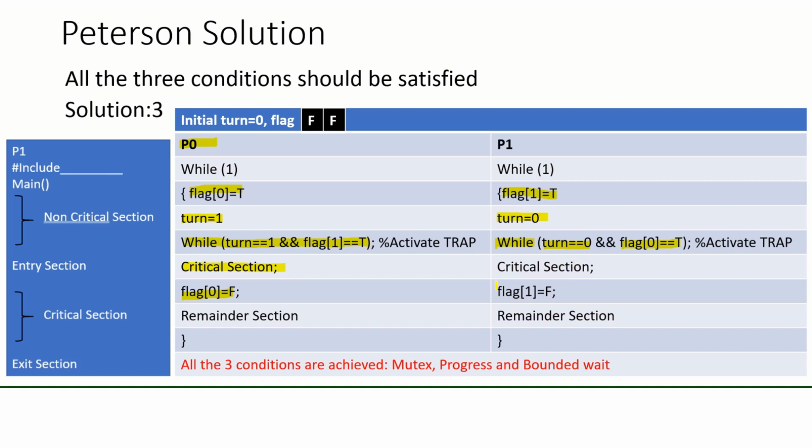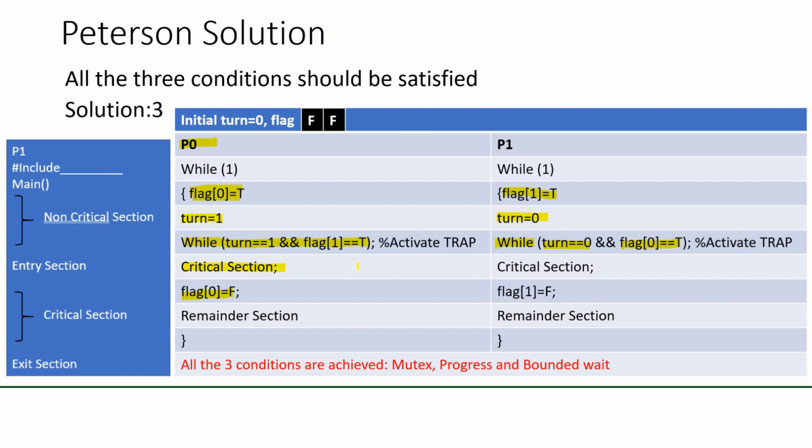If now P0 wants to enter the critical section, is it possible? It will make flag 0 equal to true again, and turn equal to 1, but the while condition will be true. Why will it be true? Because turn is equal to 1 and flag 1 is already true, hence it cannot enter the critical section. So once again we have verified that mutual exclusion is working here.